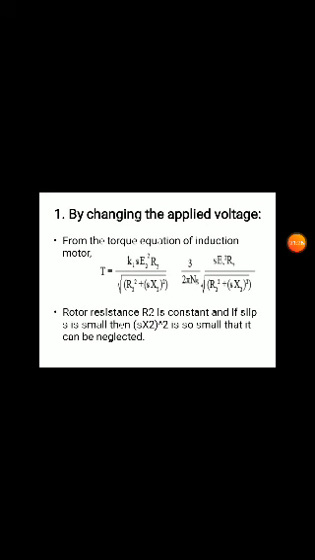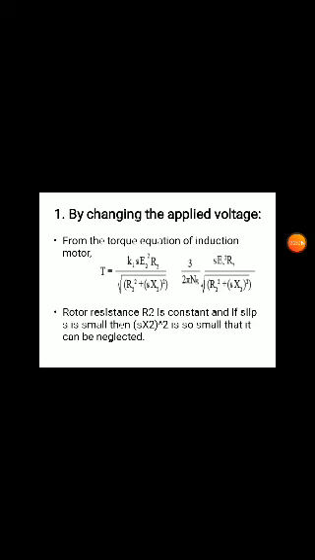By changing the applied voltage, first of all, from the torque equation of the induction motor, T = K s E2² R2 / (R2² + (s X2)²), where K = 3/(2π Ns). We can substitute that from the above equation. Whenever we design the induction machine, we do not change the stator or rotor winding. That is fixed, so the resistance of the winding will be fixed. That is, the rotor resistance will be constant.